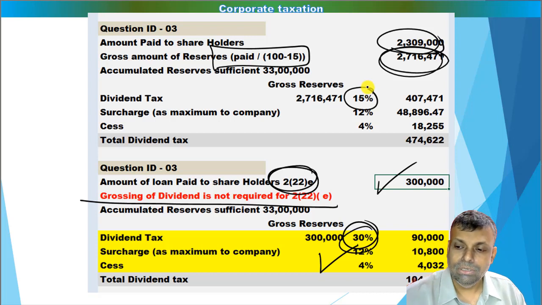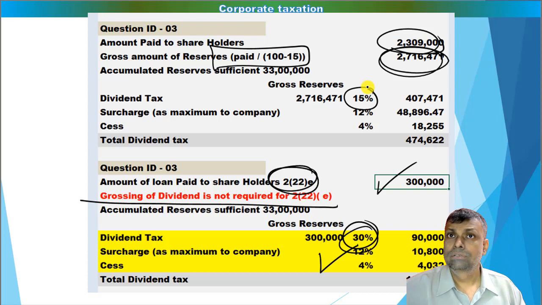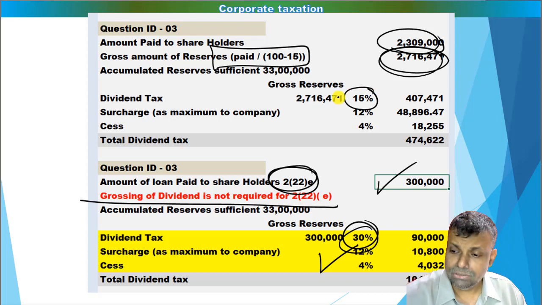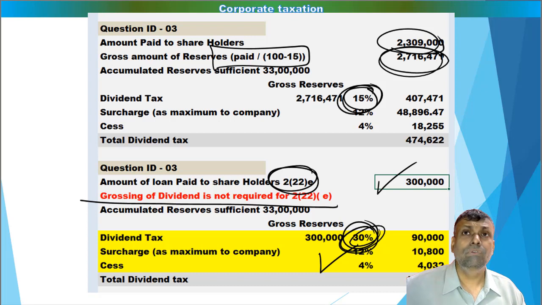Then you multiply the dividend tax rate. In 222ABCD, the dividend tax rate is also lower. So the rate of dividend tax is also lower. And in 222E, the dividend tax rate is also higher. So you have to remember that particular dividend tax rate. So here it is, see, 15%, here it is 30%. So that difference in the rates of dividend tax is what you have to consider.